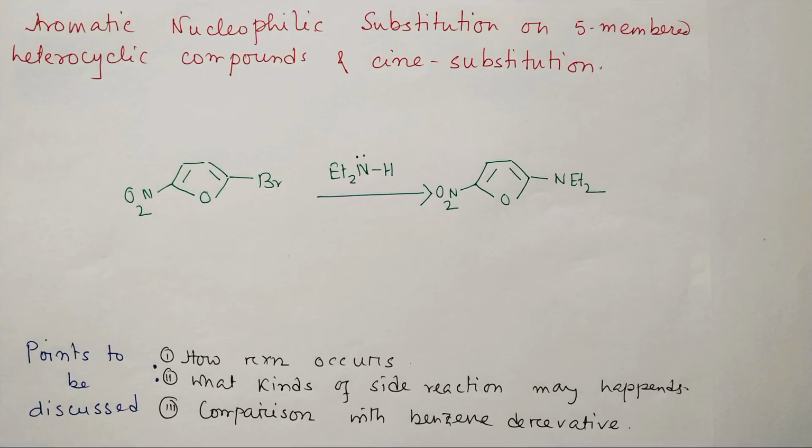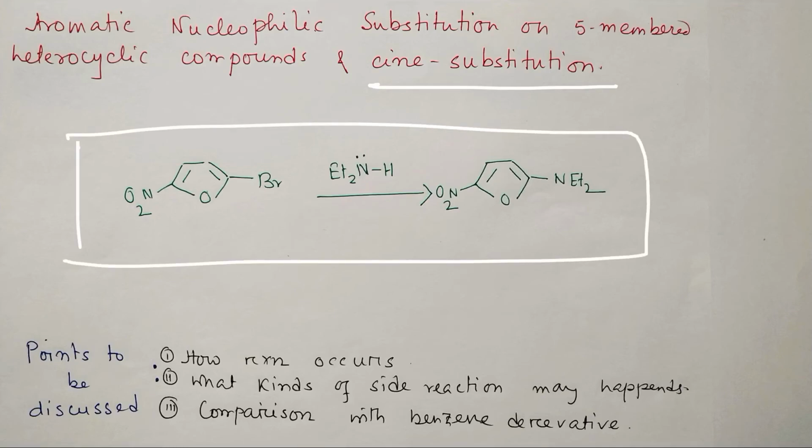So today we are going to discuss aromatic nucleophilic substitution on 5-member heterocyclic compounds, and along with that we will discuss cine substitution. I know it is a little confusing, because they are electron rich. So nucleophilic attack on them is pretty uncommon, but actually some reactions happen. There are some examples. So today we will discuss those examples and how the reaction occurs.